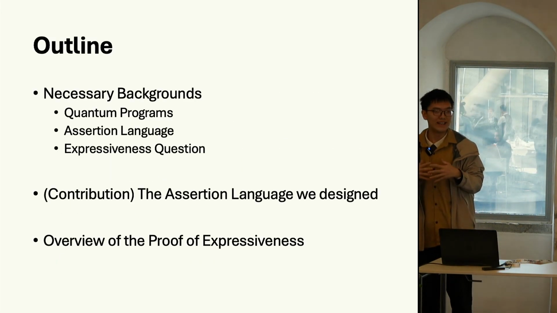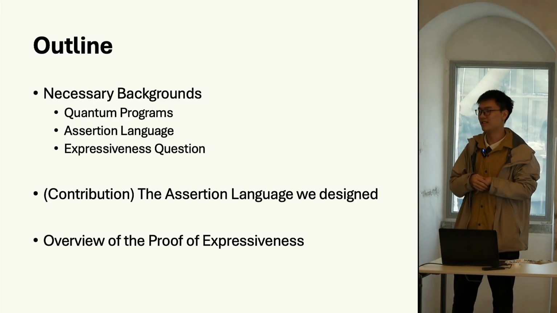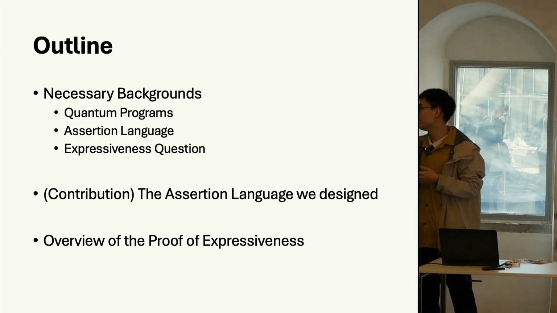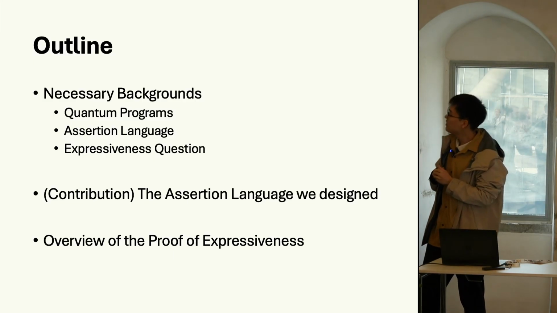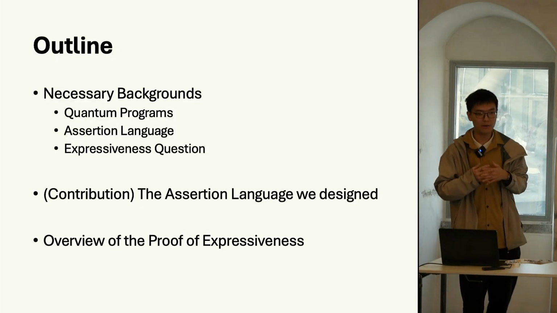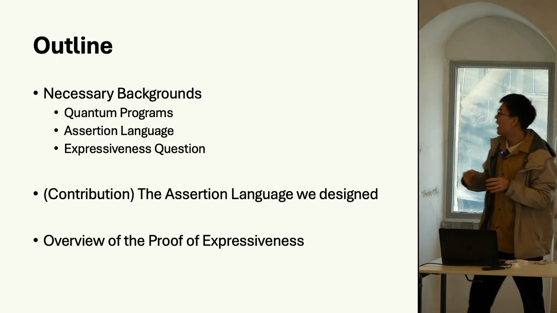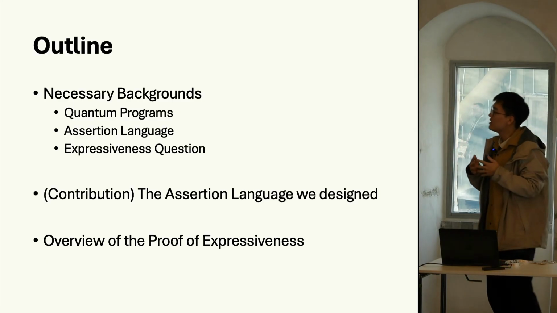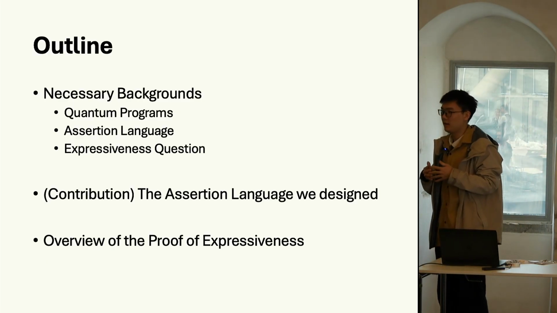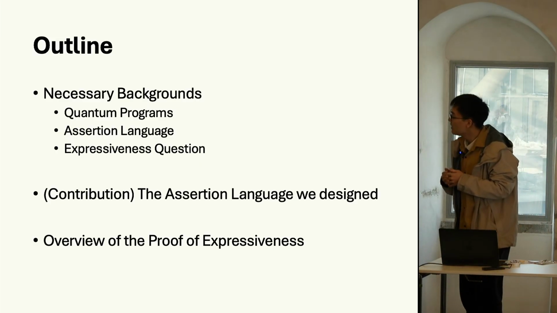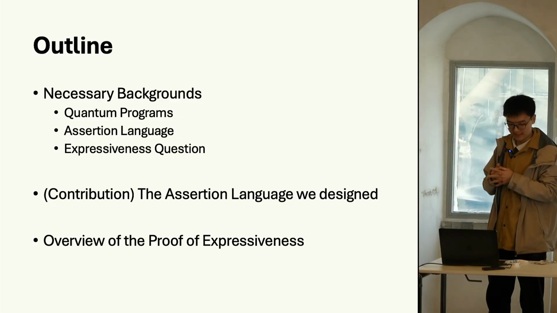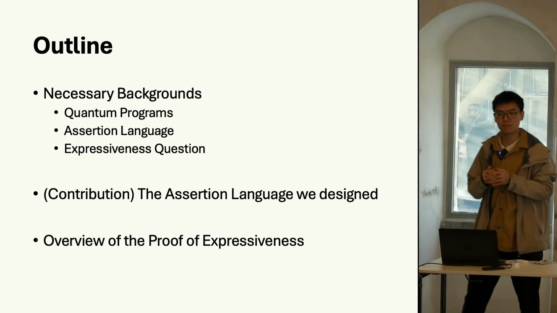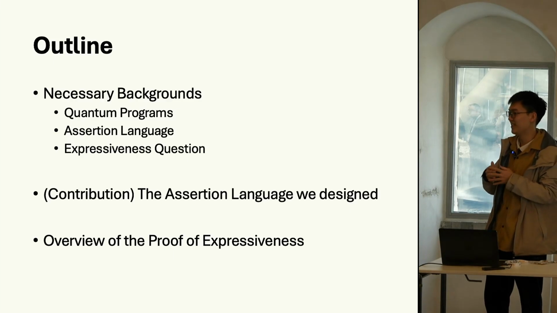Although I may assume that most attendees to the quantum session and POPL conference are already quite familiar with quantum programming, I will still spend several minutes recapitulating the necessary background, including the formal definitions of these jargon terms, because I need to clarify the meaning of the expressiveness problem we have solved in this work, which can somehow be regarded as a small but very theoretical and fundamental problem. And then I will present the assertion language we designed, and finally, if time permits, I will have a brief overview of the technical proofs of the expressiveness, which is quite tedious, actually.